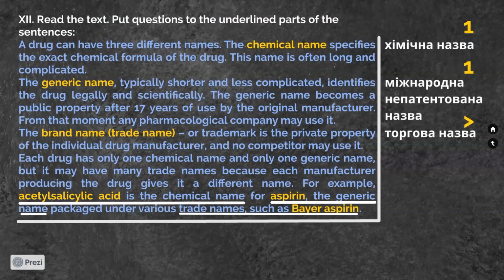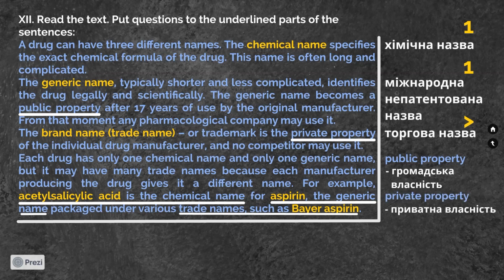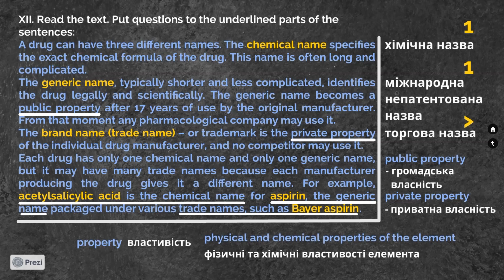I'd like to draw your attention to such phrases as public property, громадська власність, and private property, приватна власність. However, property can also mean властивість, for example, physical and chemical properties of the element, фізичні та хімічні властивості елемента.